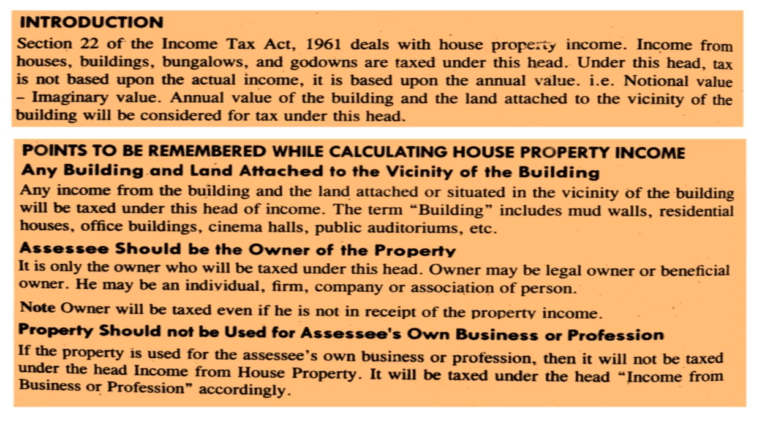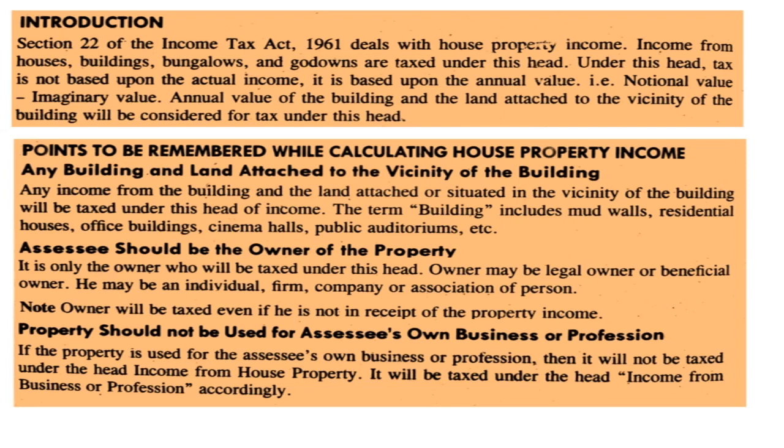The term building includes mud walls, residential house, office building, cinema hall, public auditorium, etc. Assessee should be the owner of the property. It is only the owner who will be taxed under this head. Owner may be a legal owner or beneficial owner. He may be an individual, firm, company or association of persons. Note, owner will be taxed even if he is not in receipt of the property income.